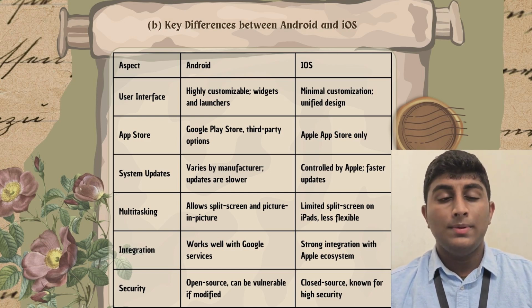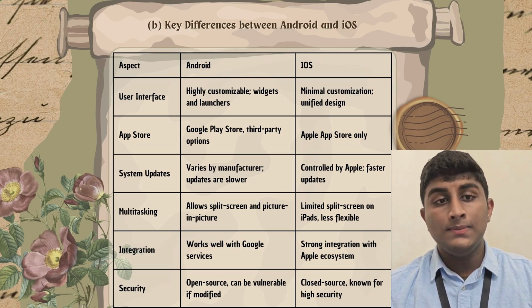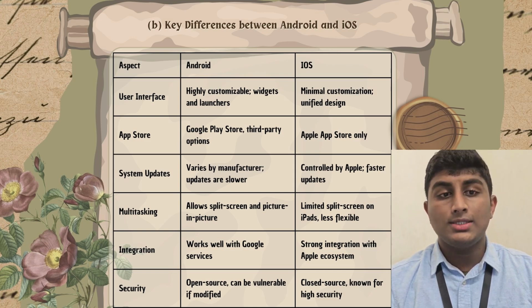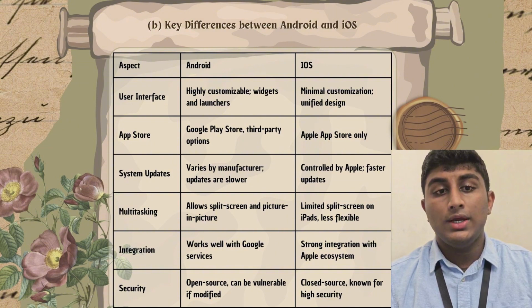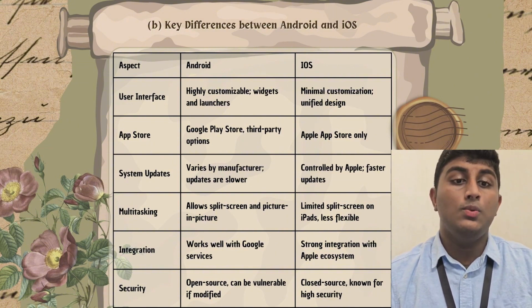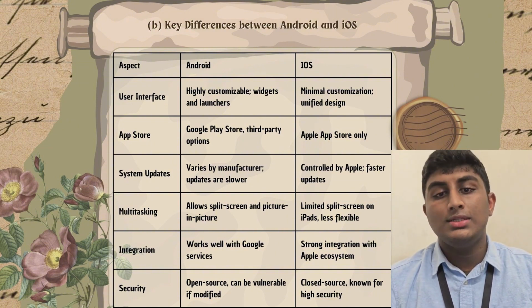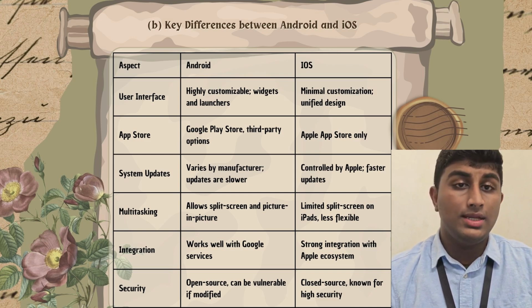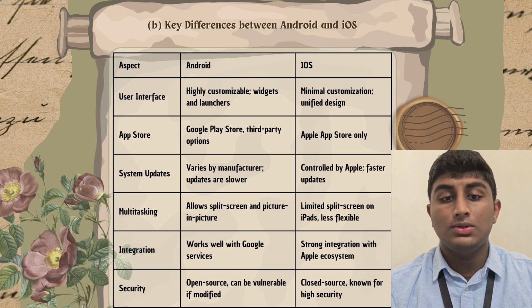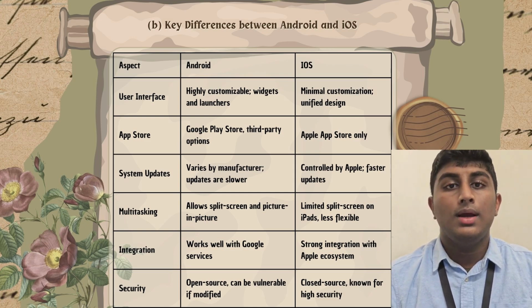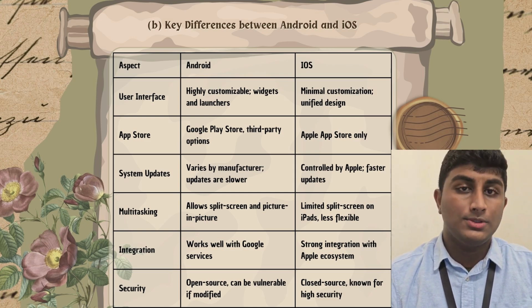Okay, sambung daripada itu ialah untuk soalan 1B, key difference between Android and iOS. Ada beberapa aspek, which is one of it is user interface. Untuk Android, dia highly customizable sebab dia ada widget and launchers. Meanwhile iOS, dia minimal sebab dia ada unified design. Apart from that, App Store, which is Android ada Google Play Store and third party optional banyak lagi. And iOS just ada App Store saja, Apple App Store.